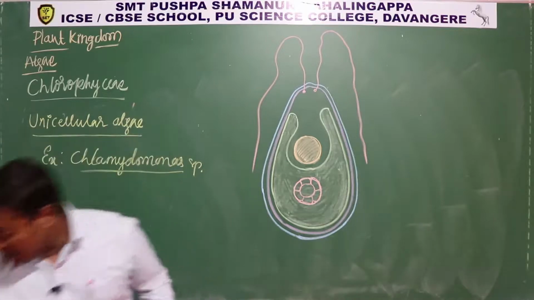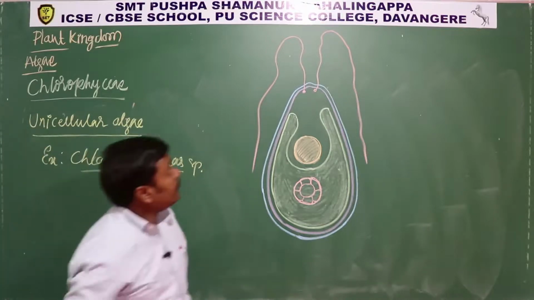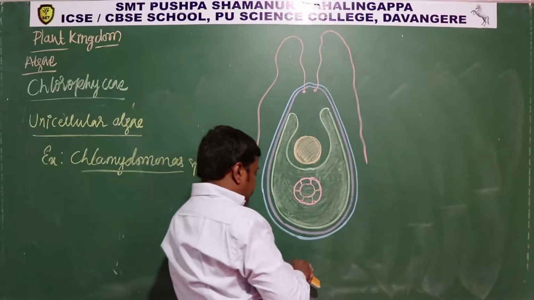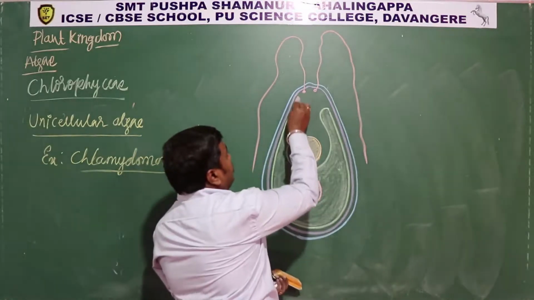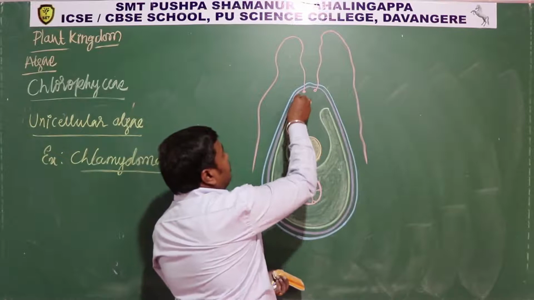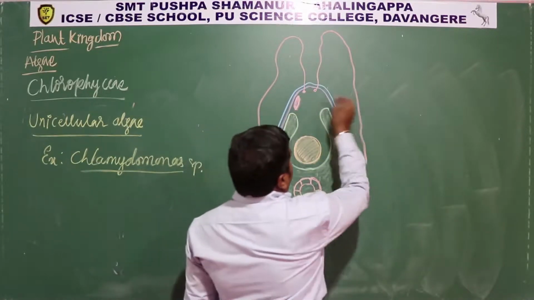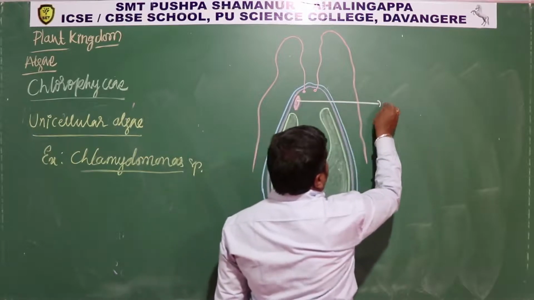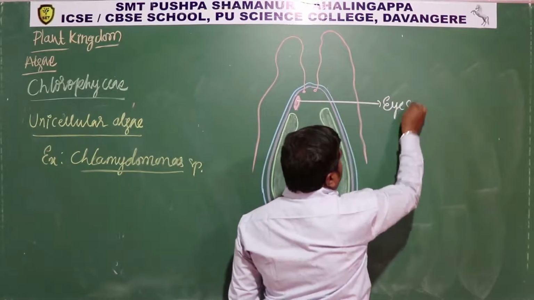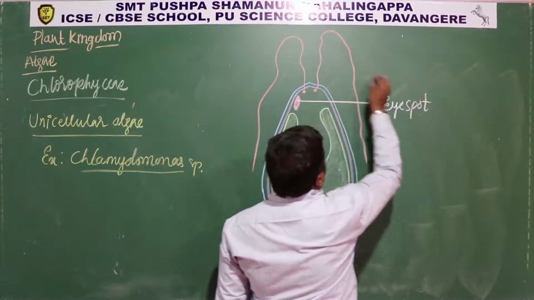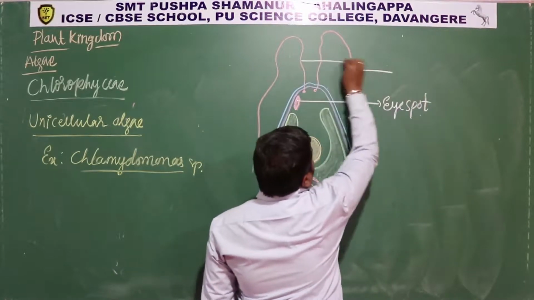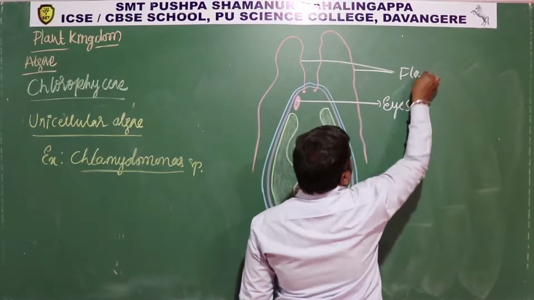So let me label it. And here you can see some red colored structure. This is called the eye spot. These are flagella.